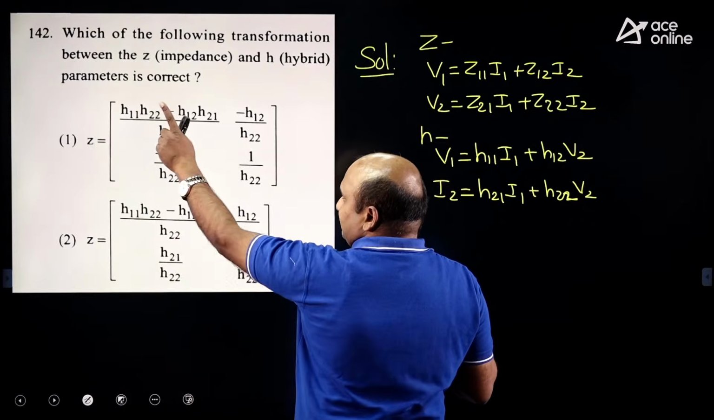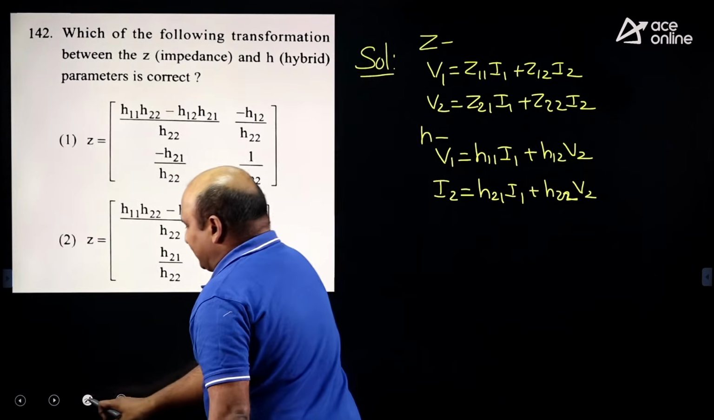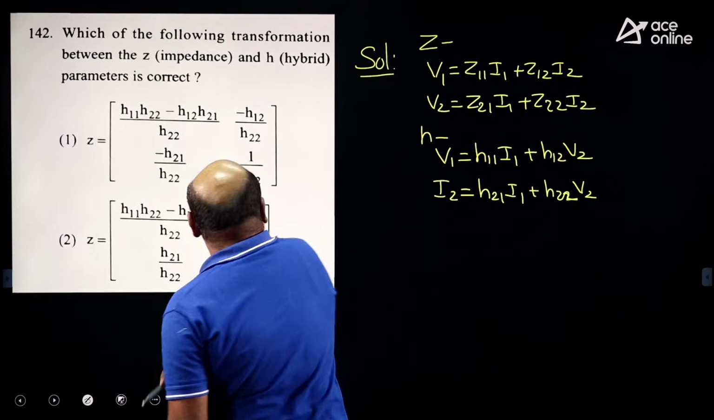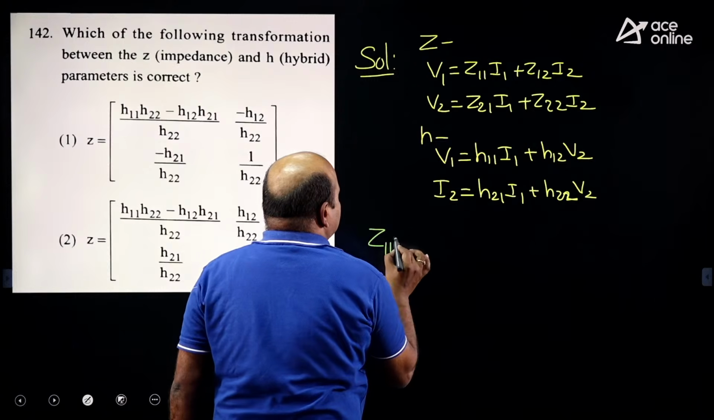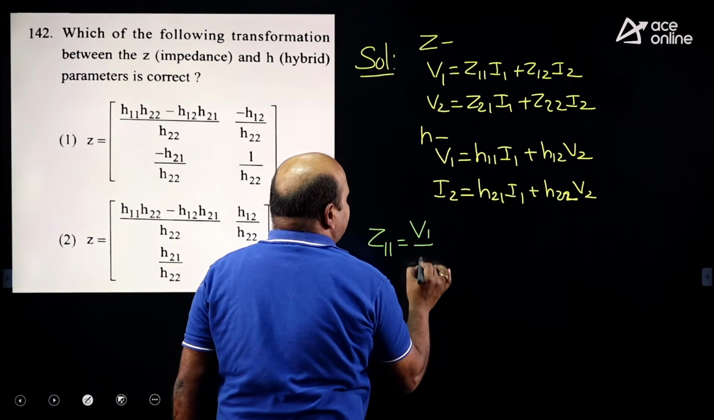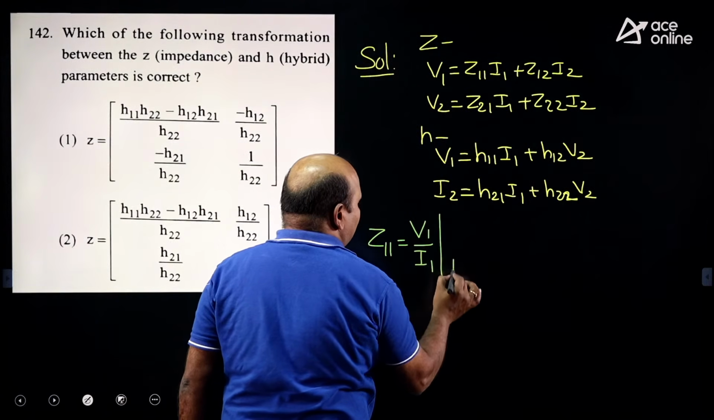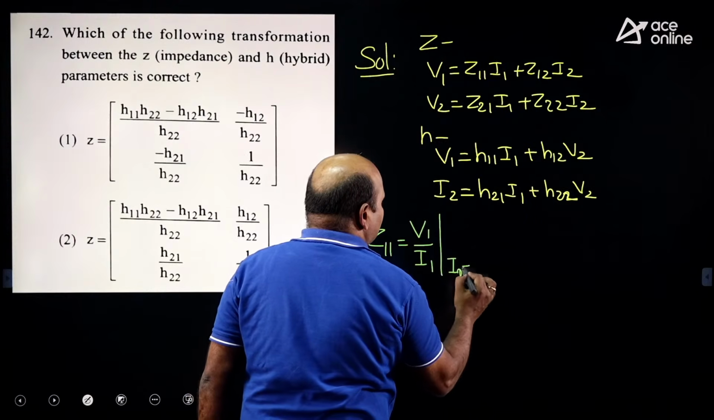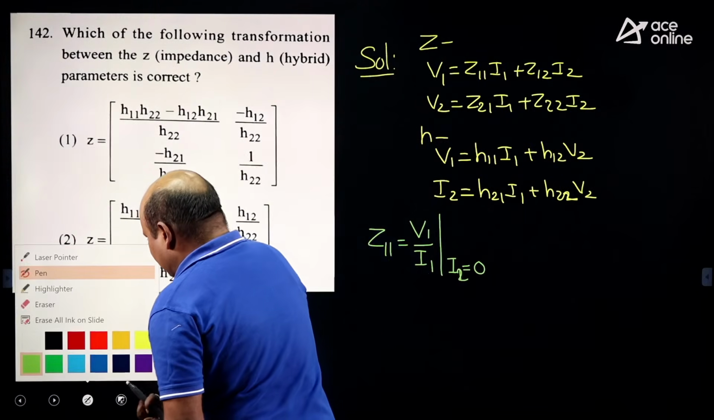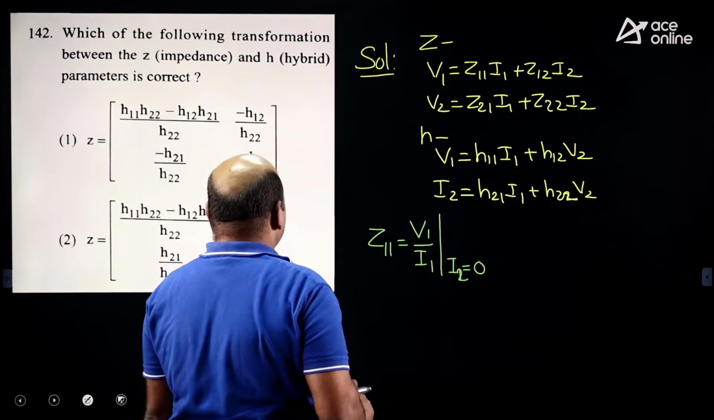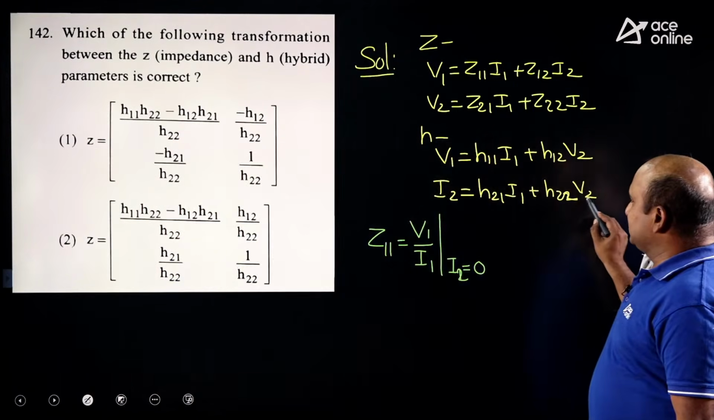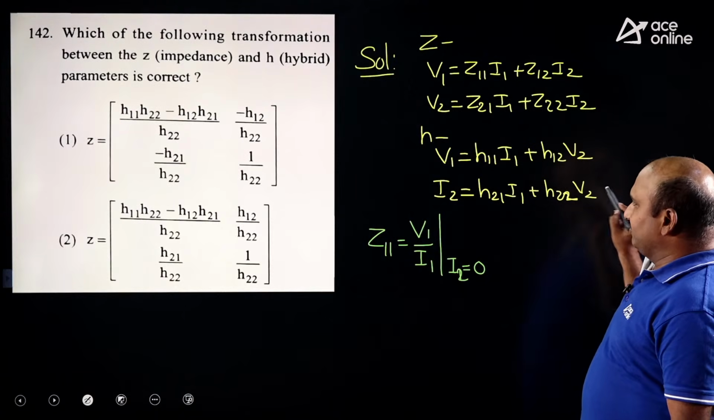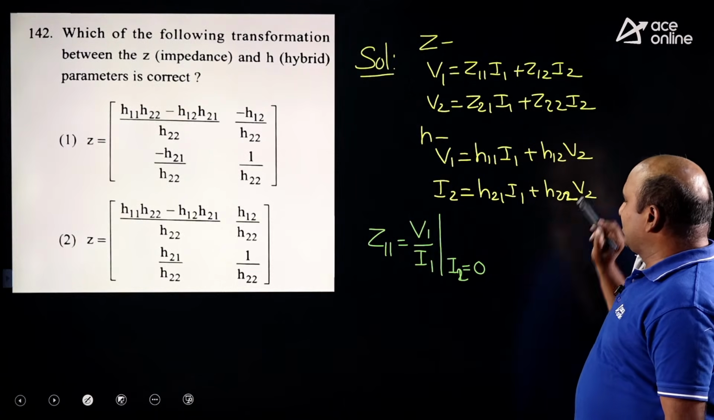We should express the Z parameters in terms of the hybrid parameters. See how I am doing this. Take the Z parameter, Z11, which is equal to V1 by I1. This is the only calculation you have to do, with I2 equal to 0 here. When I2 is equal to 0, we get it from the hybrid parameters I1 and V2 relation.